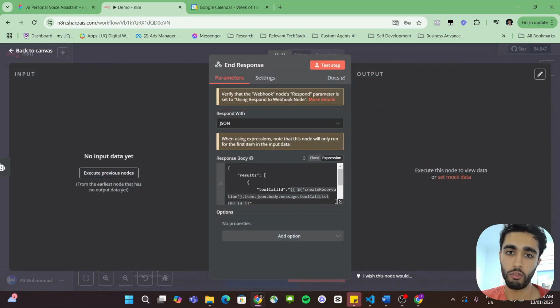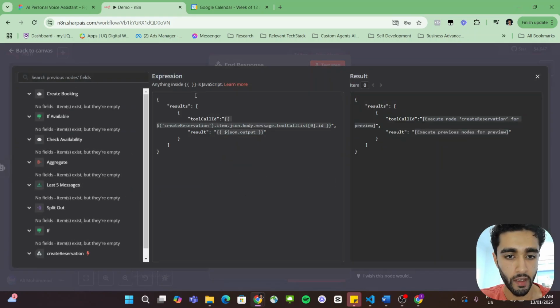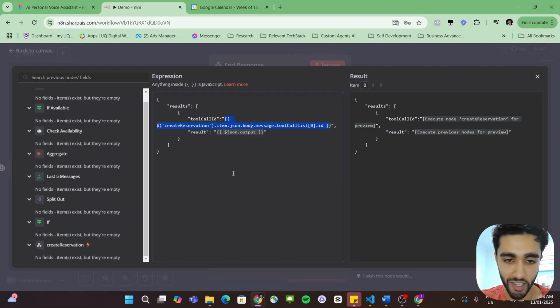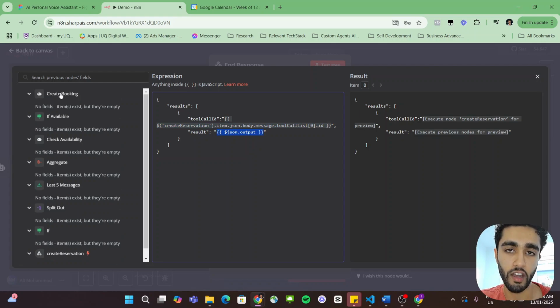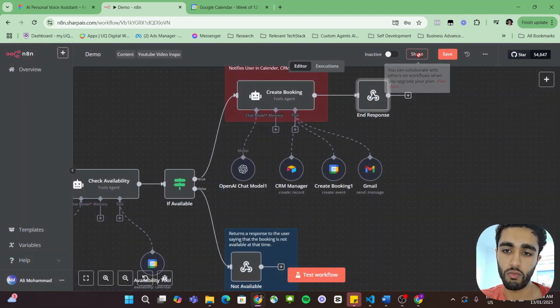And later on in the video, I'm going to be showing you Vapi's documentation for actually returning the tool call results, because there's a certain format, a JSON format that Vapi expects when you make a tool call. But in this case, very broad level, respond with JSON. And the result is going to be that tool call ID, which once we have some information, will be easier to explain. And then the result is basically the output of this AI agent. Doesn't look like it, but it is. And that's basically what the AI agent will understand and be able to repeat back to the user.